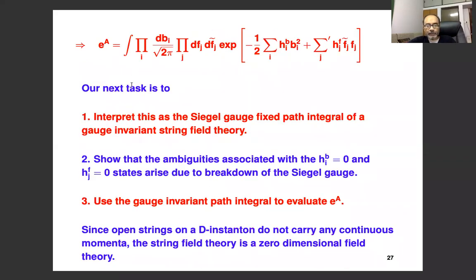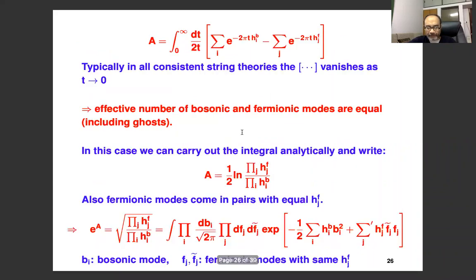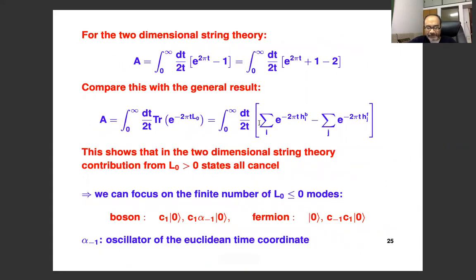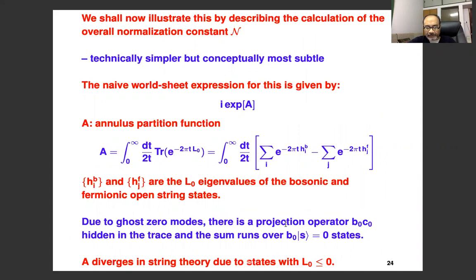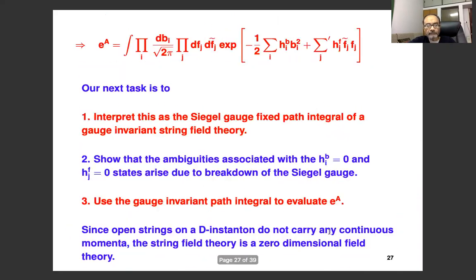So the task now is to interpret this as a Siegel gauge fixed path integral of a gauge invariant string field theory. Siegel gauge, let me remind you, is a technical definition. It's basically this condition that we sum over states with B0 equal to 0. What we want to do now is that this integral is ill-defined whenever HIB is negative or 0 or HIF is 0. But you want to interpret this as a single gauge fixed path integral of a gauge invariant string field theory.